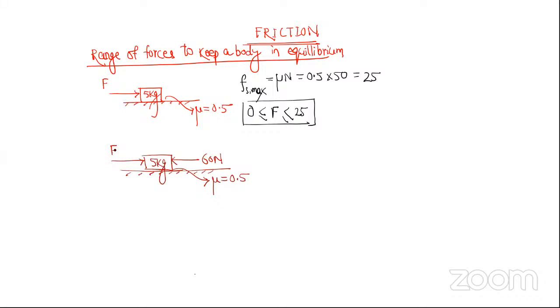For what value of capital F will this body remain in equilibrium? The question is, find out the range of F so that the body remains in equilibrium.